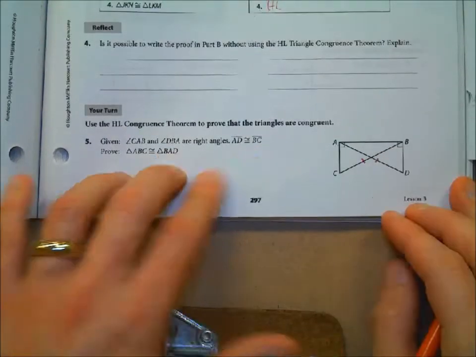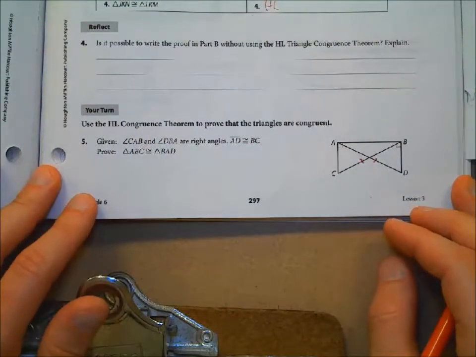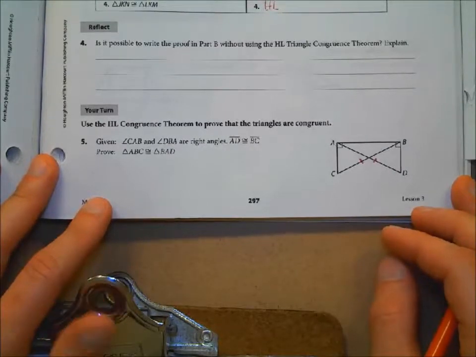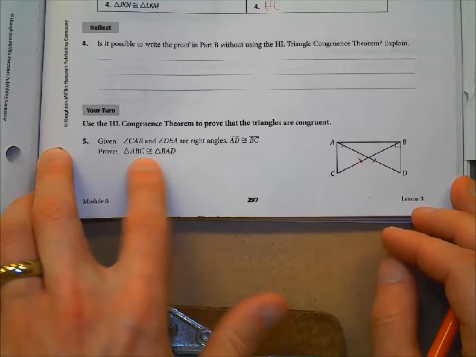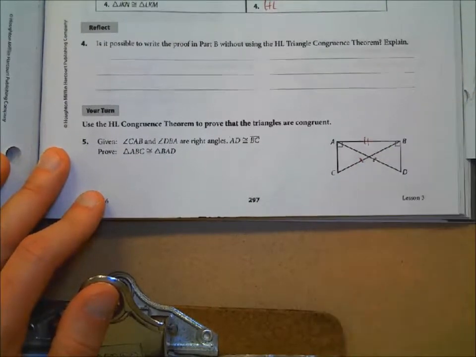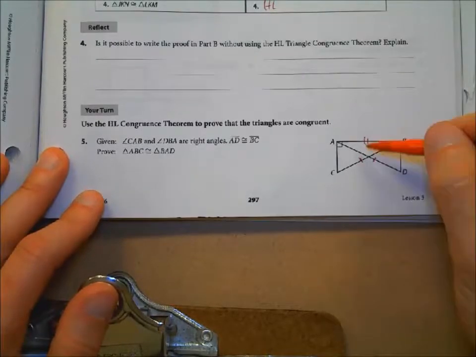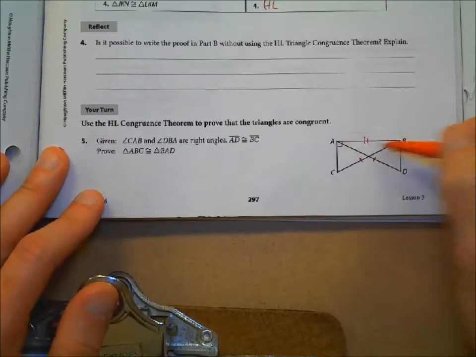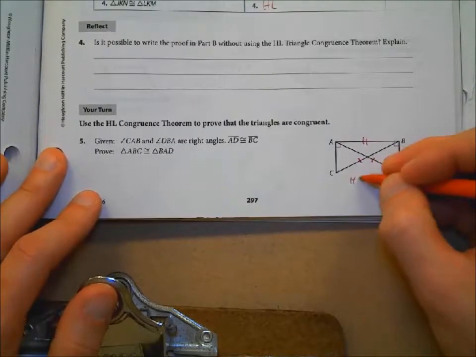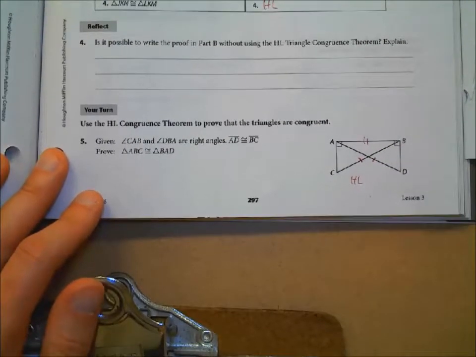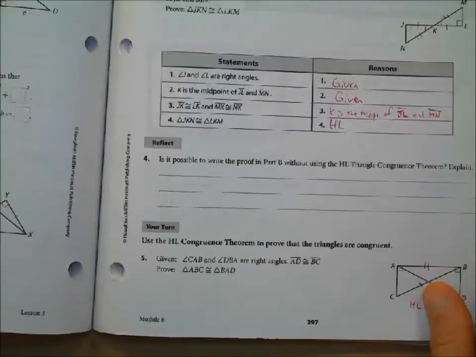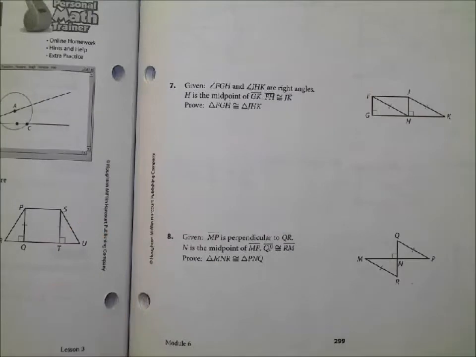What else can we say will be congruent in this diagram based on the way it's drawn? What's going to be congruent between the two triangles there? Jackson? AB is shared by both. Okay, and so AB is a leg for both of the triangles, and AD and BC are both hypotenuses, so we can prove it here by hypotenuse leg again. Okay, so that's that. Questions on any of that? Okay, and that's all I've got.